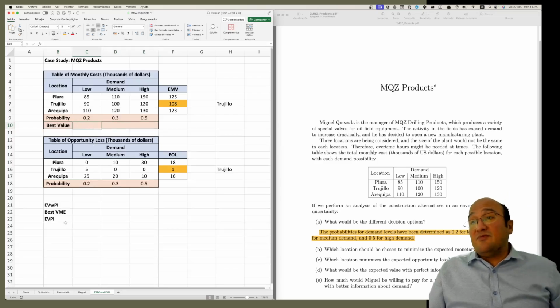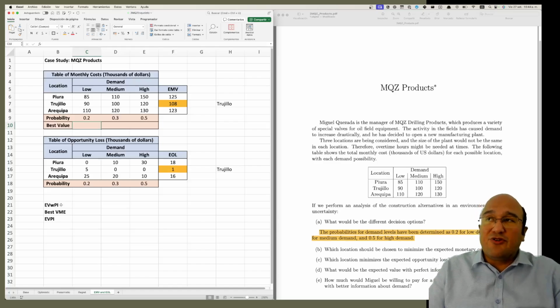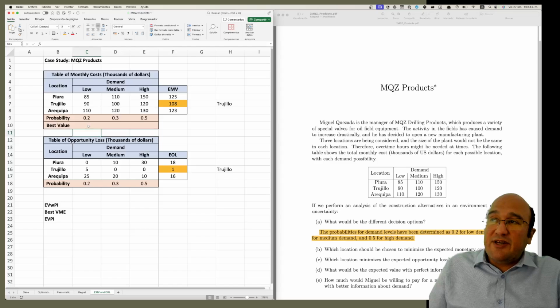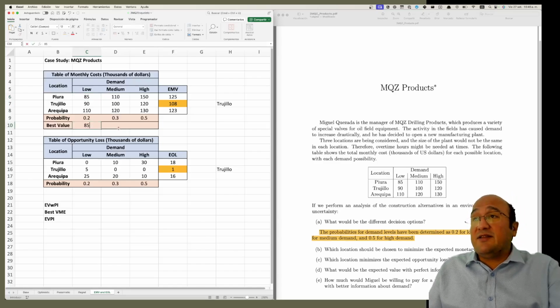Remember, with expected value with perfect information, imagine that you have a fortune teller. If the fortune teller tells you that the demand will be low, then you will choose the location to be Piura because it's the lowest cost. So the best value is 85.